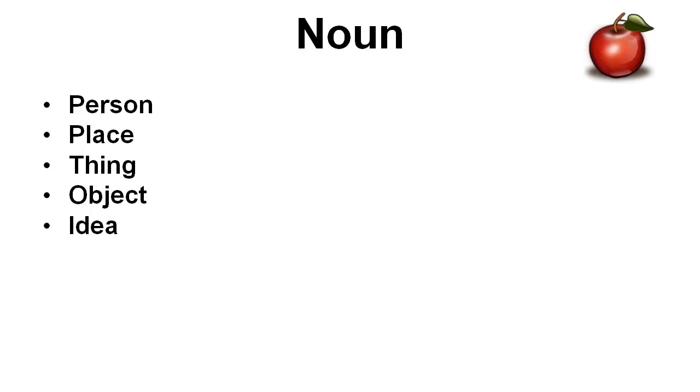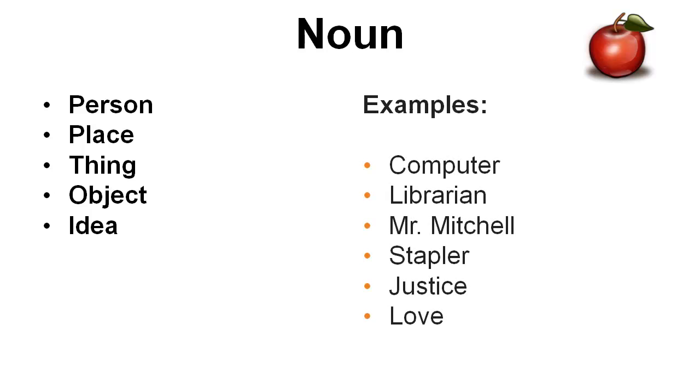A noun is simply a person, place, thing, object, or idea. Yeah, we remember those. Computer, librarian, Mr. Mitchell, stapler, that's an object, right? Justice, love are ideas or abstract nouns.